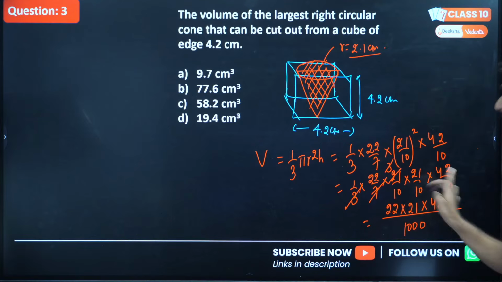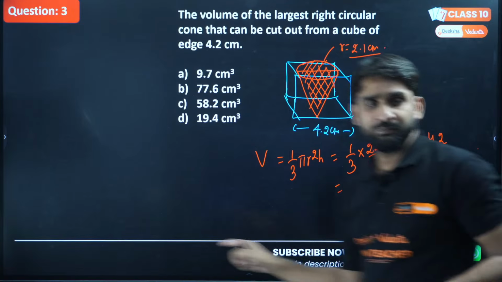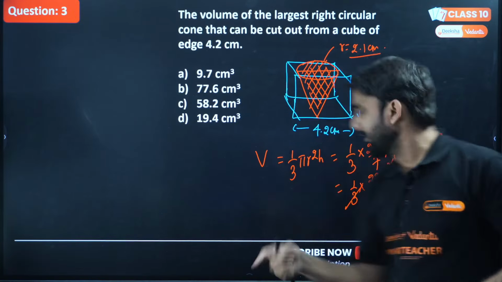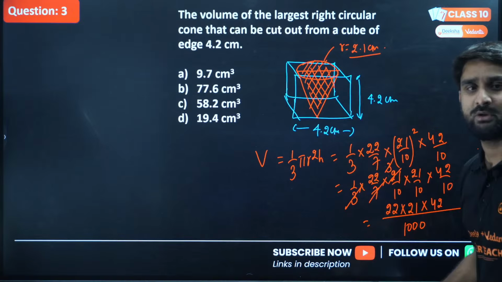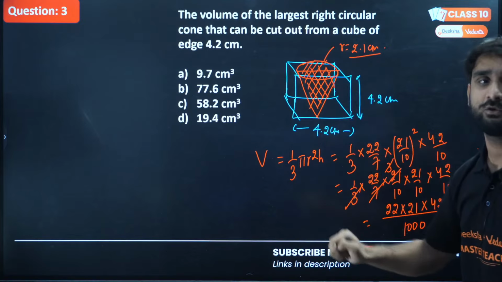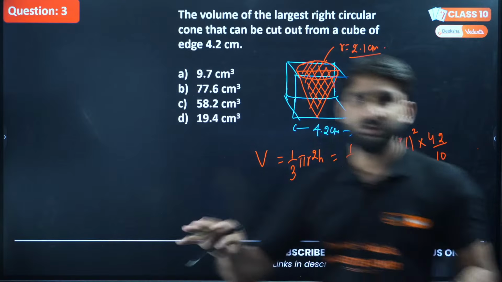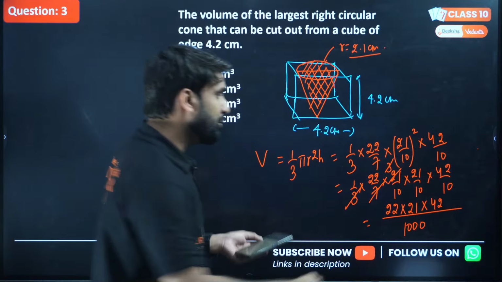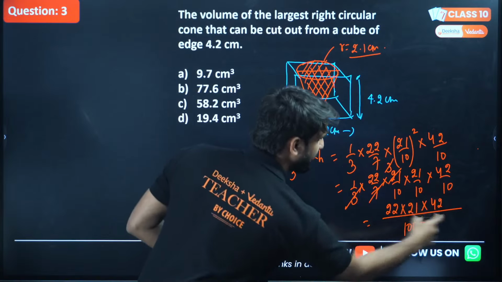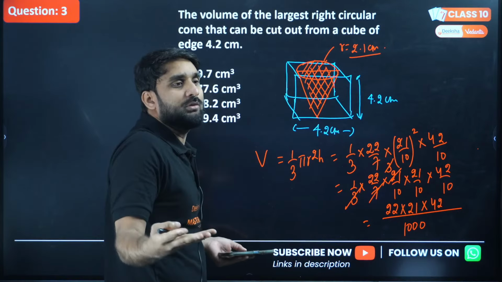This will make your calculation easier because you are getting 1000 as the denominator. You can directly put the point over there. So you need to multiply these numbers. There is a short trick I am giving you. You don't need to do the calculation further from here.